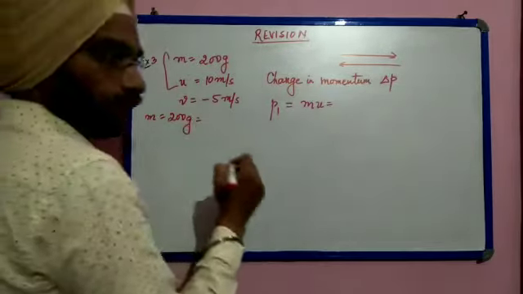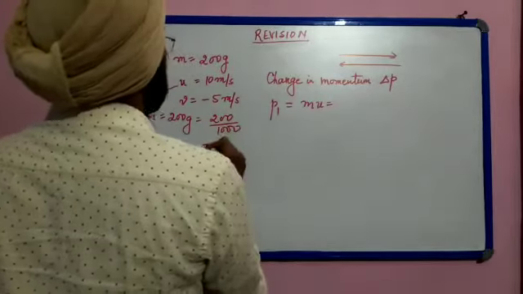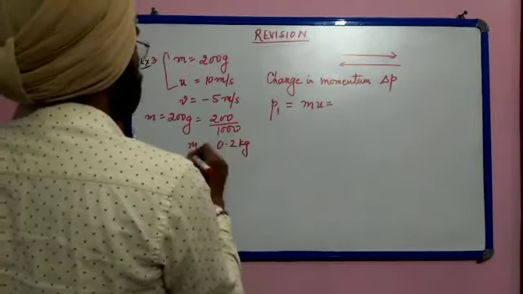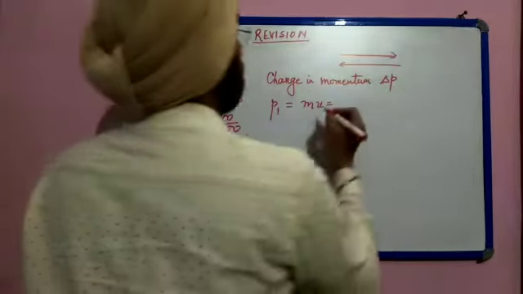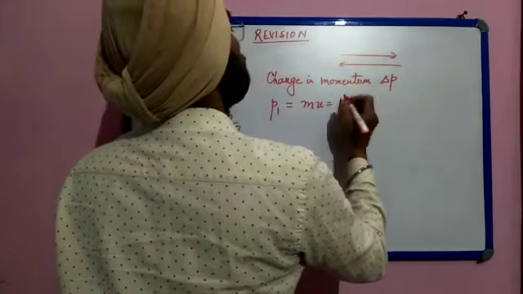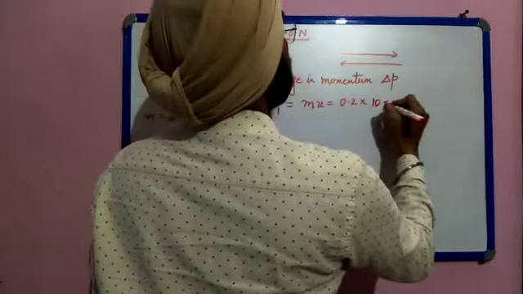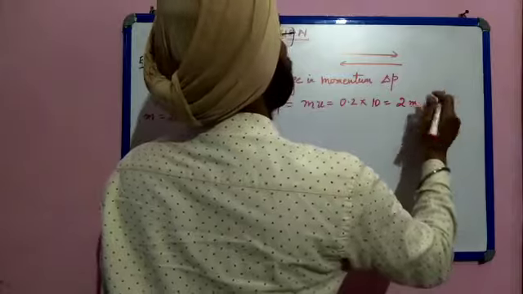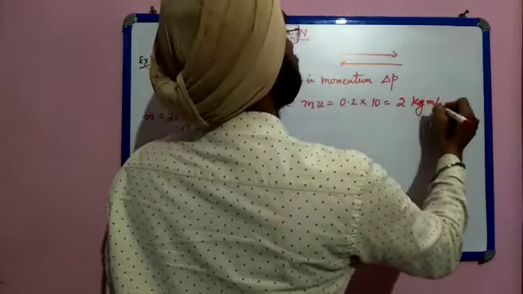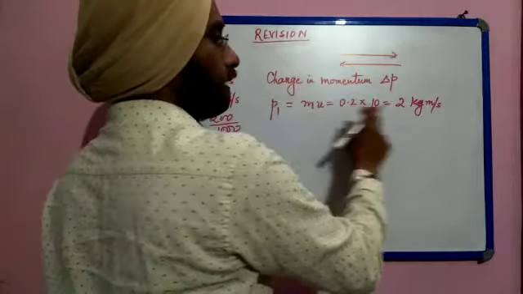First of all, let us convert into SI unit. 200 divided by 1000 is equal to 0.2 kg. So the mass of the ball is 0.2 kg. So we will multiply it here, 0.2 into 10 meter per second. So it becomes 2 kg meter per second. See, the unit of momentum is mass into velocity, kg meter per second.